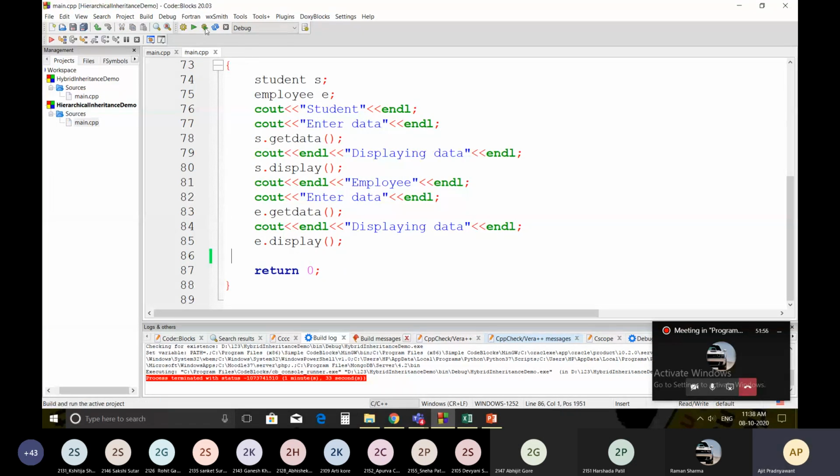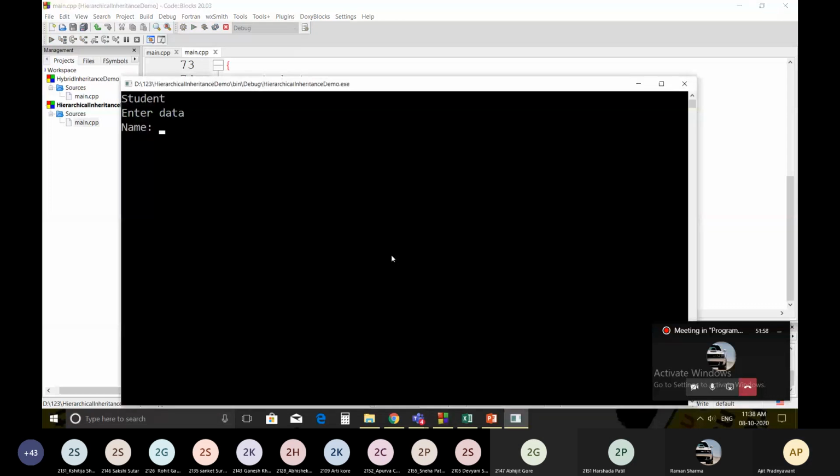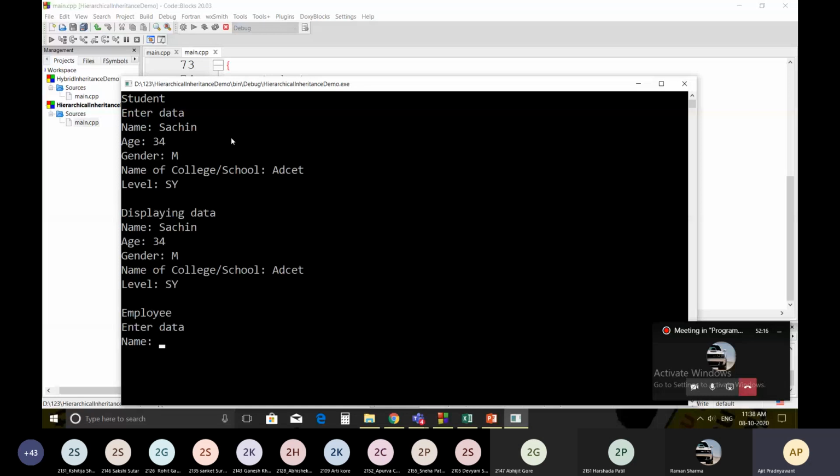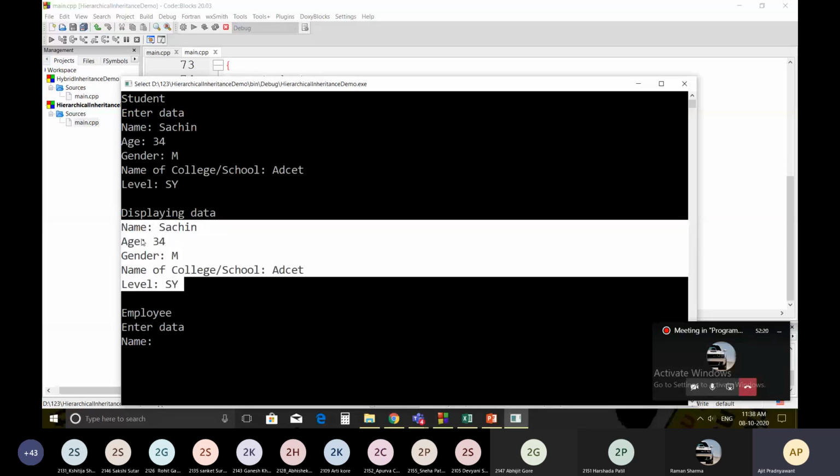And this is the output of the code. Enter student data. First of all, you need to enter the student name. Here it is Sachin, age suppose 34, gender male, name of the college ADCT, and level SY. Name of the student is Sachin, age 34, gender male, college ADCT, and level SY.